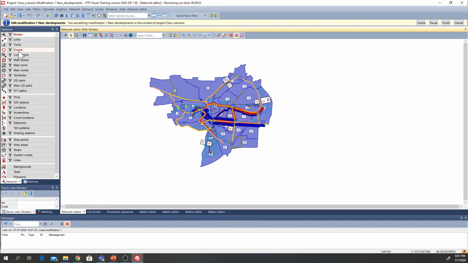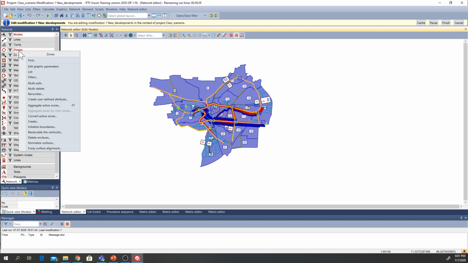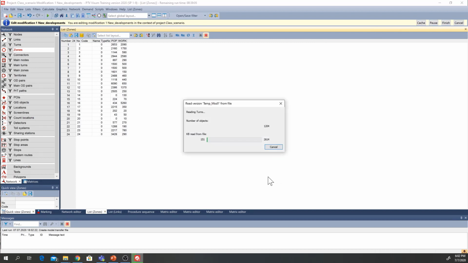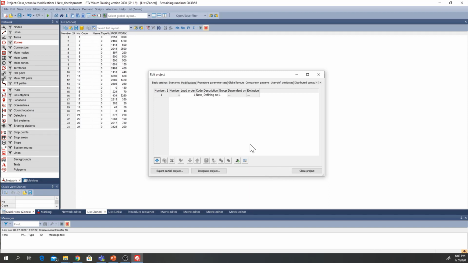the new developments, we will simply right click on zones list, and here we can see that zone 6 and 7 have no population and only 10 workplaces, and this can be changed to 1500, and the workplaces can simply be changed to 500. And that's it. So we have added the zone attributes for population and workplaces for zone 6 and 7, and we can simply click on finish. So yes, by doing that, we have defined a new modification.